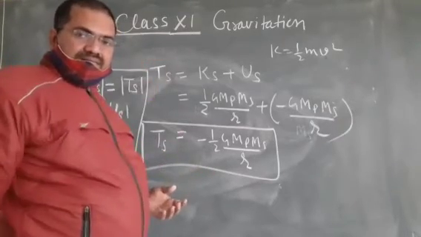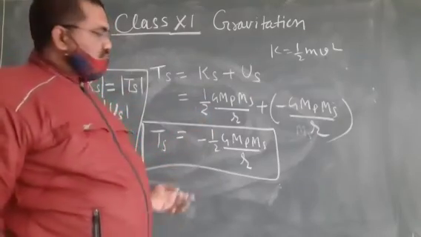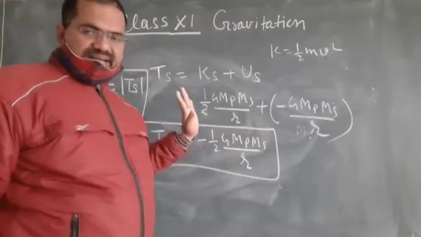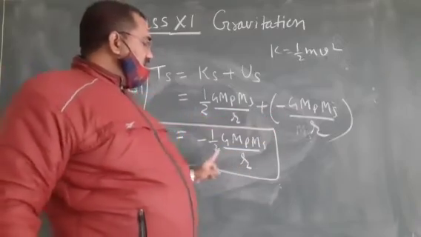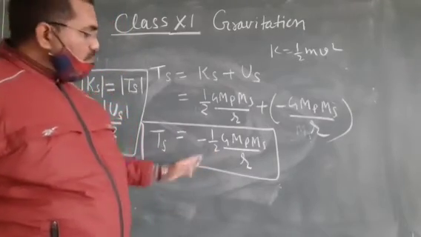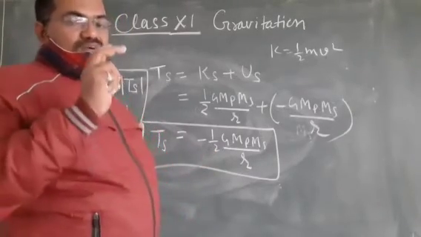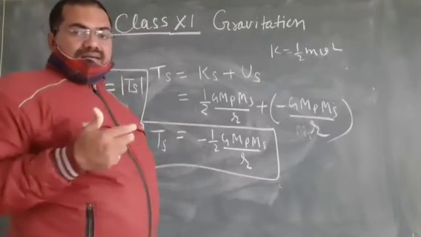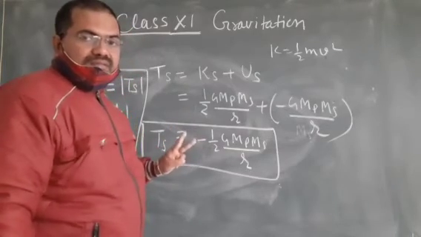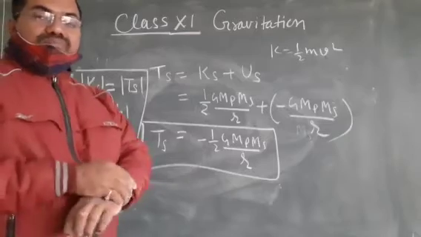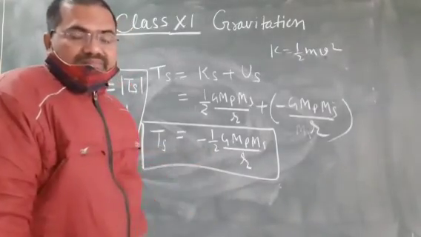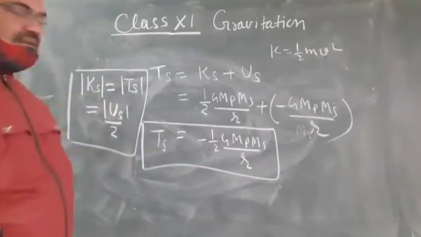Before infinity, potential energy and total energy will be negative, while kinetic energy is never negative. Potential energy is more than kinetic energy, so total energy is negative. So the minus sign indicates that the satellite revolves in the orbit, its energy is negative, and it never goes to infinity. If it goes to infinity, then its energy will be 0, isn't it? Very important point.